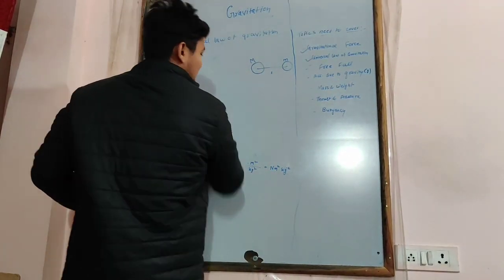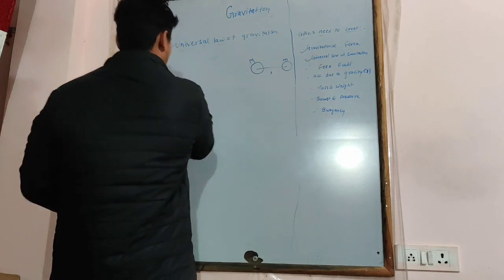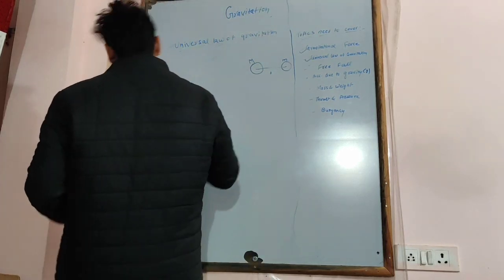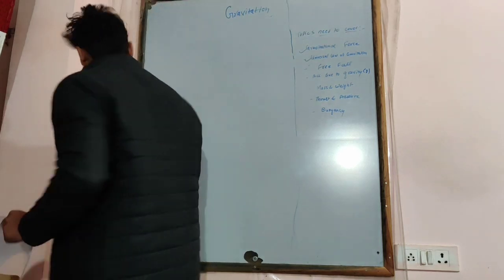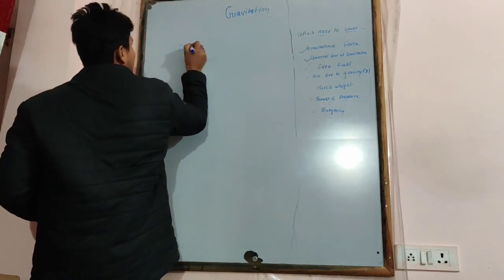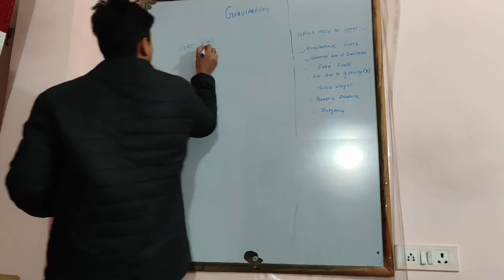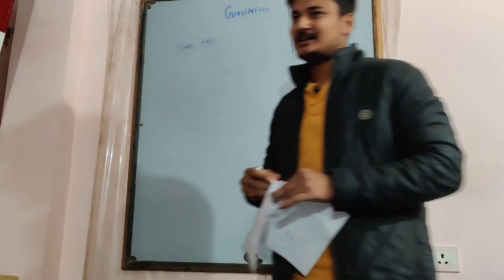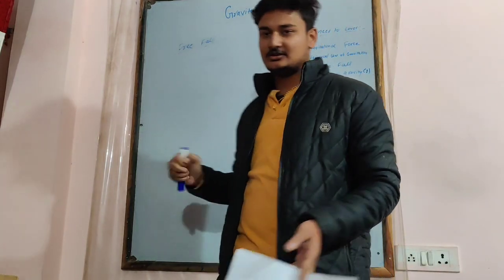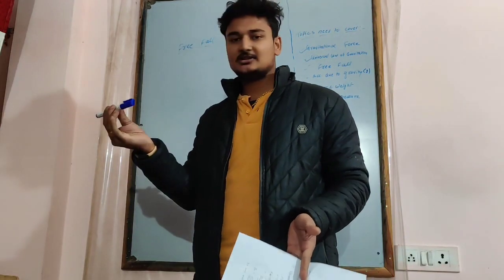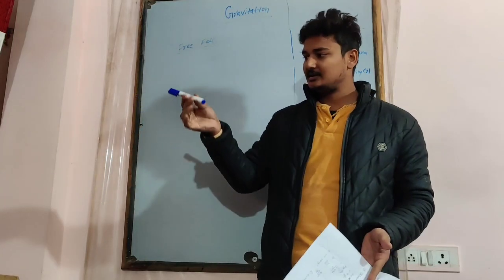Now let us move towards our next topic, free fall. From the name itself it is clear that any object falling freely without any other force is called free fall. Suppose this is a marker.